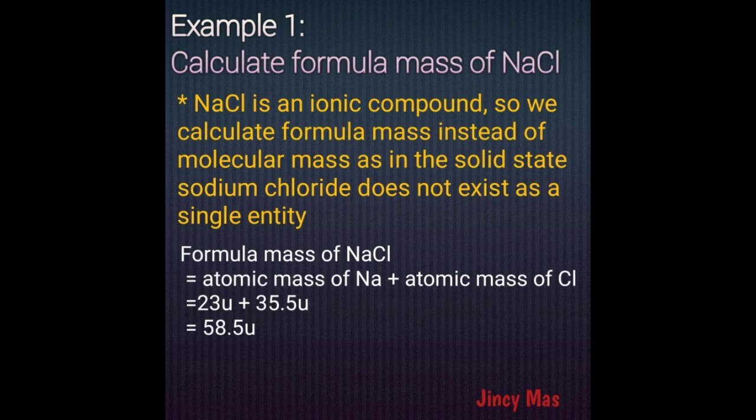So just by looking at its formula, NaCl, we have one sodium ion and one Cl minus ion. So we have to see the atomic mass of sodium, that is 23, and also the atomic mass of chlorine, that is 35.5. We use the same process which we used to find the molecular mass. So we will add these two values. 23 plus 35.5, you will get the value 58.5. That will be the formula mass of NaCl.